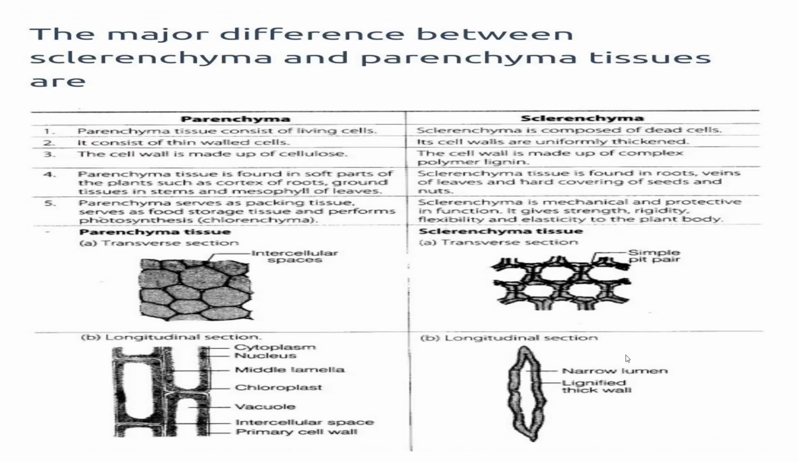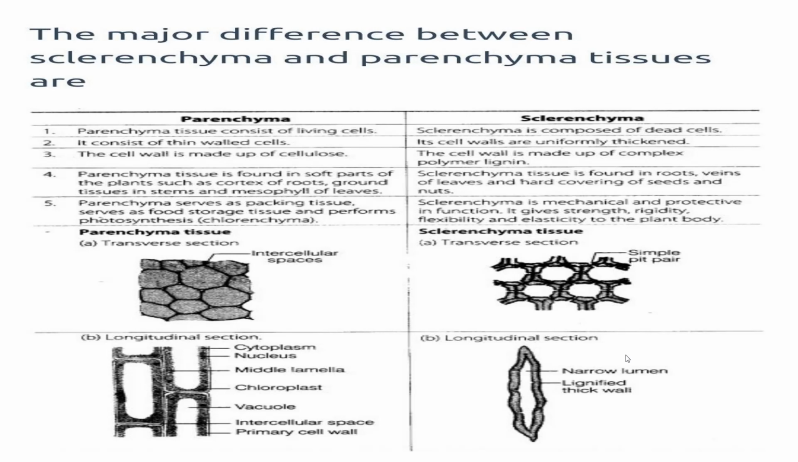Another question is the major difference between sclerenchyma and parenchyma. You know that parenchyma and collenchyma are both live tissues, live cells, but sclerenchyma has dead cells. So what are the main differences here? Parenchyma tissue consists of living cells and sclerenchyma is composed of dead cells. Parenchyma consists of thin-walled cellulose, while sclerenchyma's cell walls are uniformly thickened. In parenchyma the cell wall is made up of cellulose; in sclerenchyma it is made up of the complex polymer lignin.